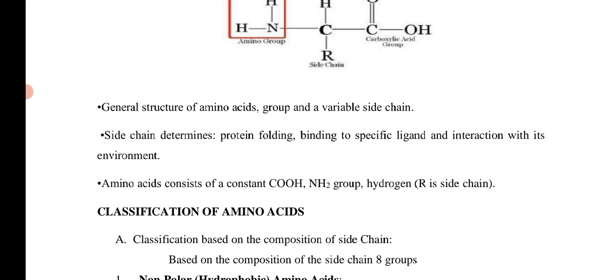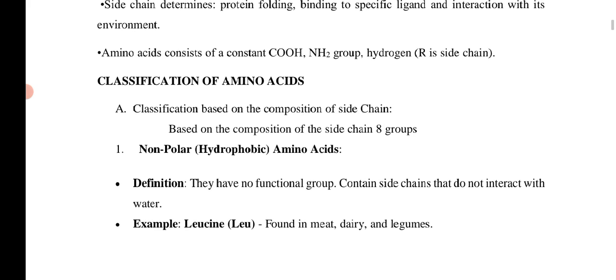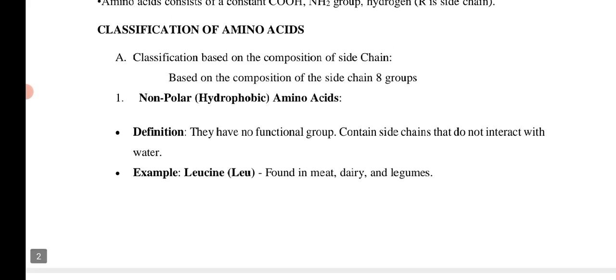Next we will start the classification of amino acids. The classification is mostly based on the composition of the side chain, the number of amino and carboxyl groups, metabolic rate, and nutritional requirements. So amino acids are classified based on these things.